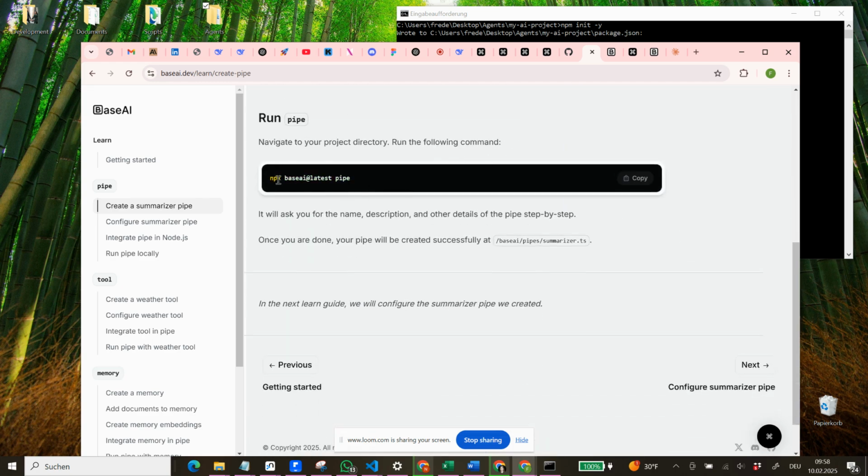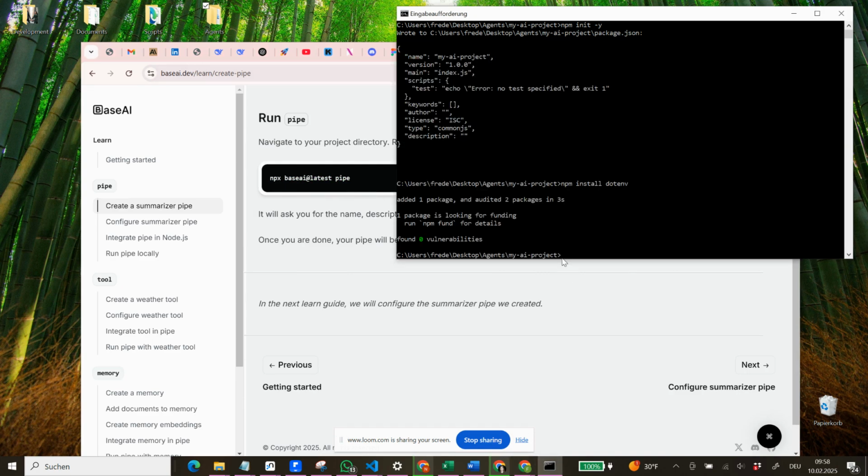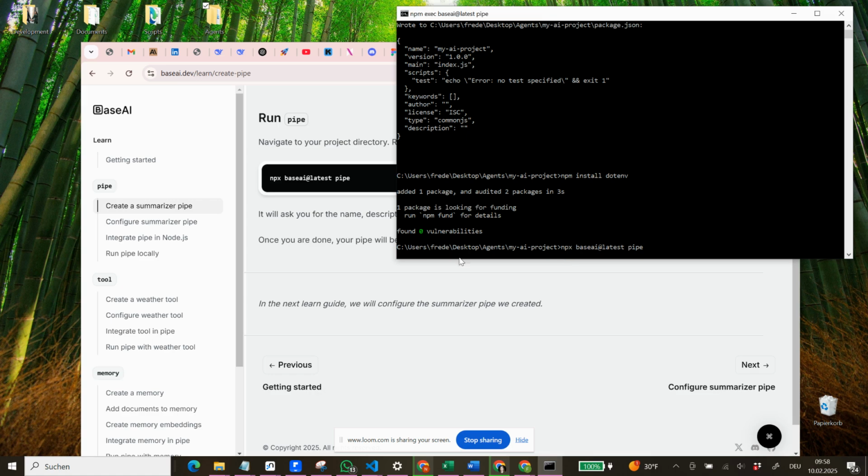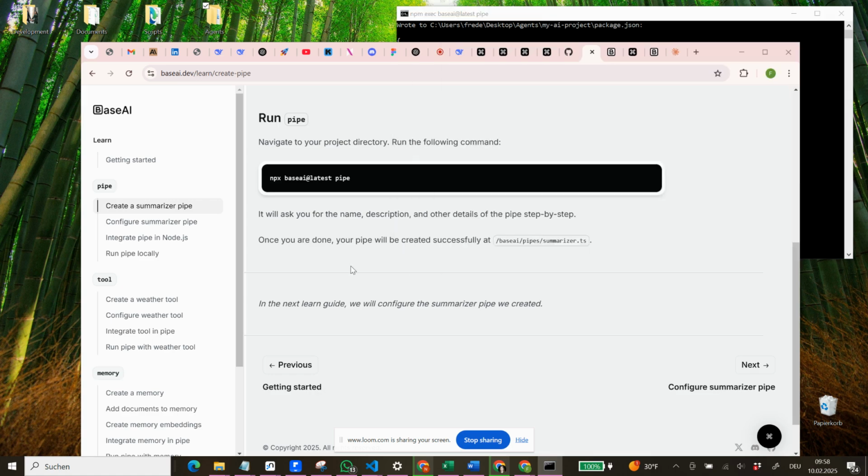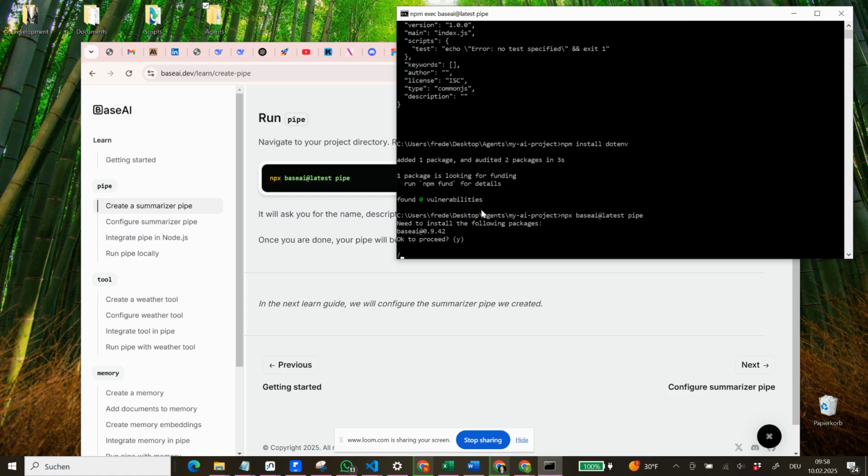So now we can also copy it here. We copy it and we put this in here, and then we will run this. So it will ask you for the name, description, and other details of the pipe step by step. Once you're done, your pipe will be created successfully at base AI pipe summarizer.ts. Okay to proceed? Yes, we are okay to proceed.